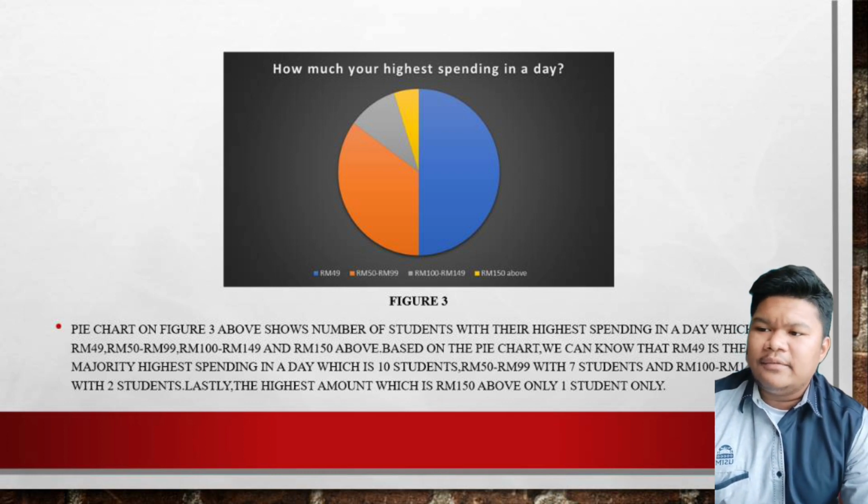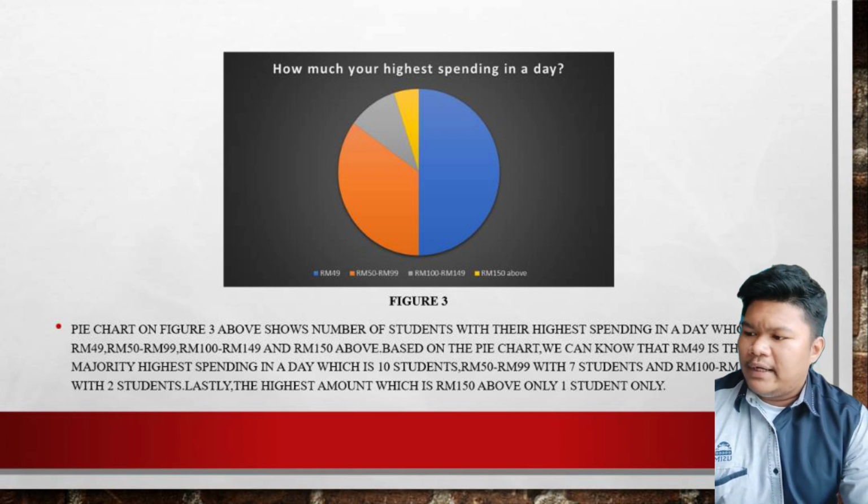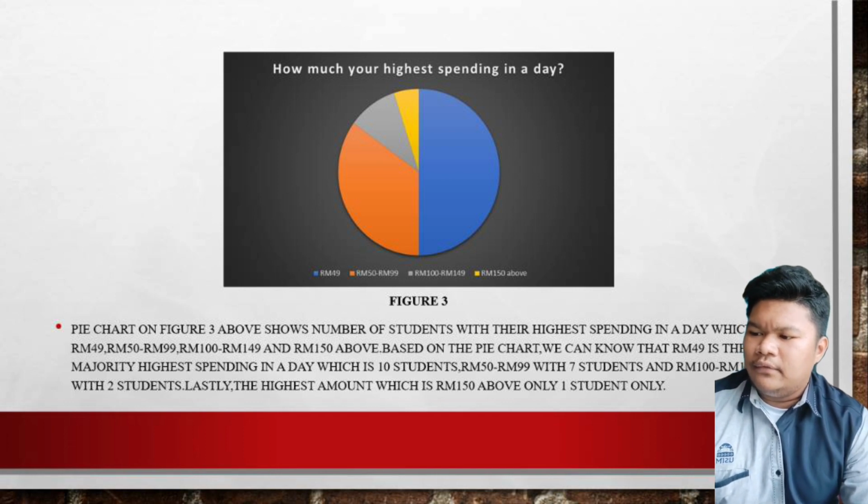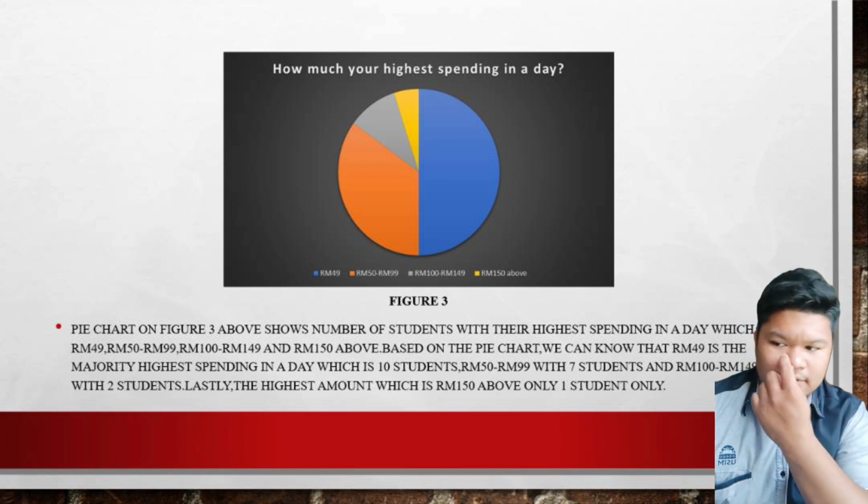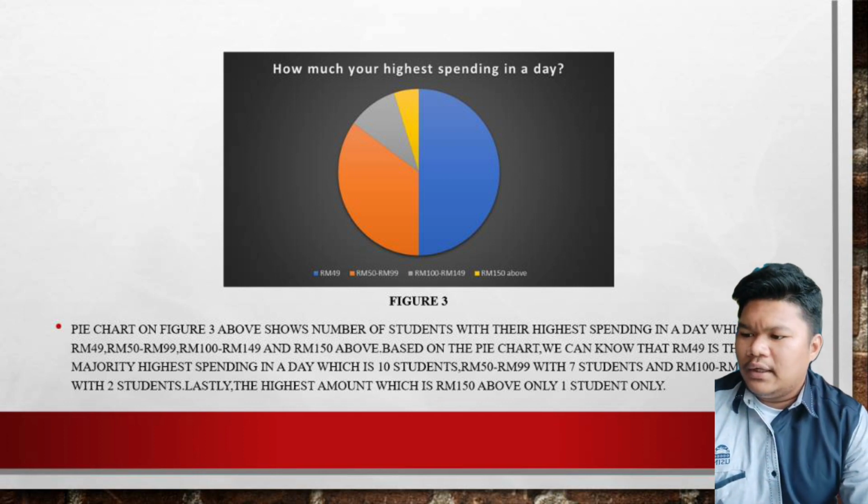How much is your highest spending in a day? The pie chart in Figure 3 above shows the number of students with their highest spending in a day, which is 49 ringgit, 50 to 99 ringgit, 100 to 149 ringgit, and 150 ringgit above.